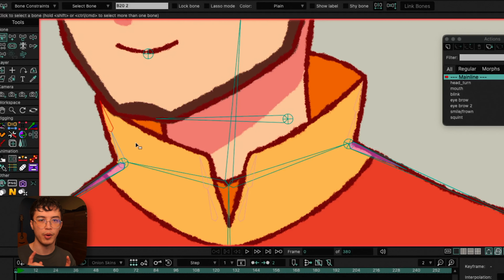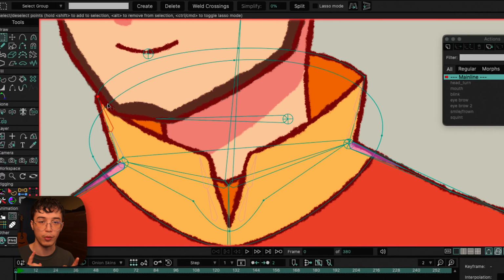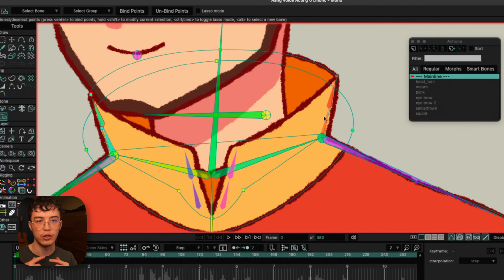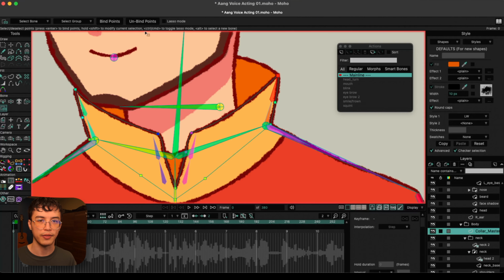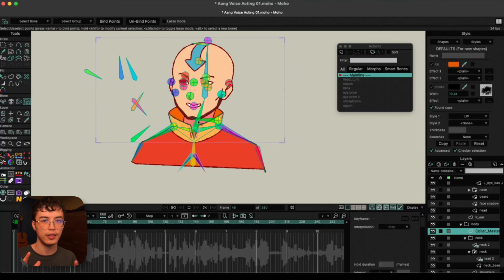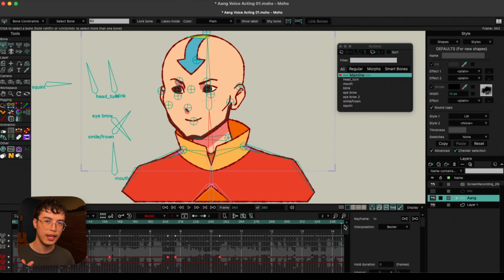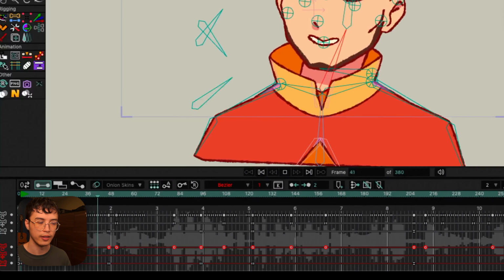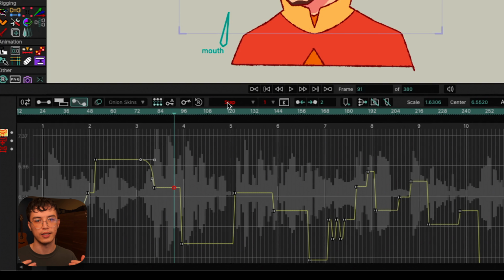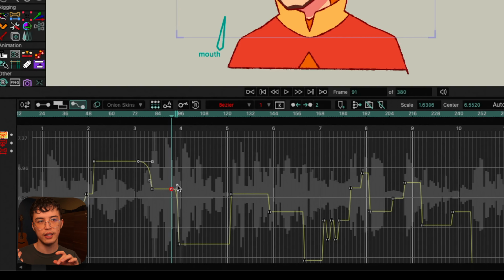To bring it to life, I added a bone to each end of the collar that would be moving and enabled bone dynamics for each of those collar bones. After fine-tuning the physics settings, the collar now naturally reacts to Aang's movement, adding subtle realism and fluidity to the animation. Lastly, to fill in the in-betweens and adjust the timing, I'll turn most of the keyframes that are currently set to step into Bezier and tweak the timing of each bone.